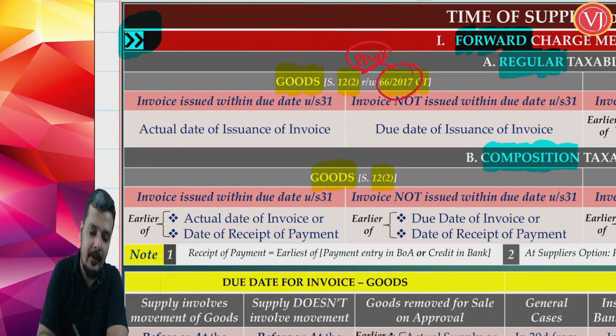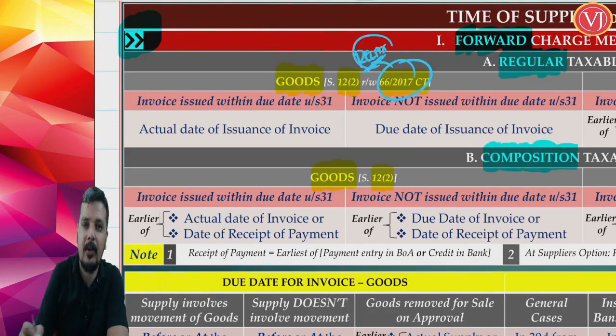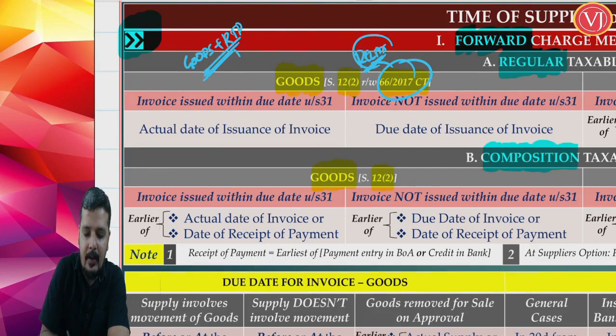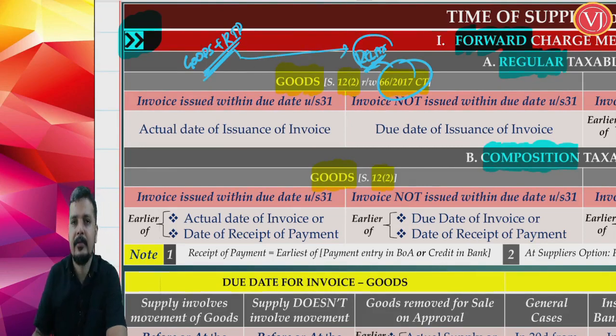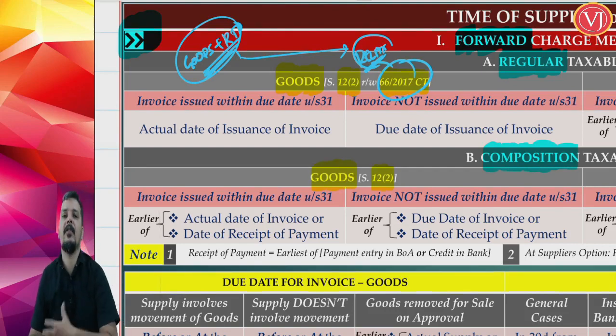So, always remember that when you are talking about time of supply in case of forward charge mechanism, when is this relaxation notification number 66/2017 applicable? If it is for goods and it is for a regular taxable person, then you have this kind of relaxation, notification 66/2017 CT, where you are not going to see the payment.